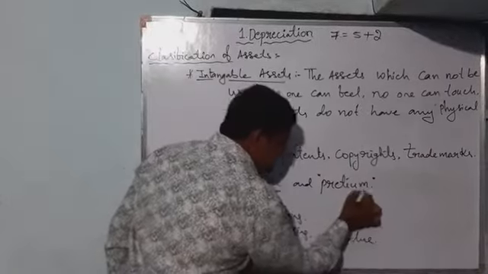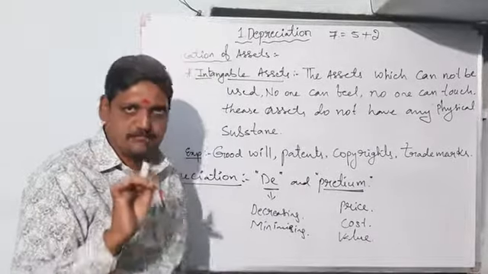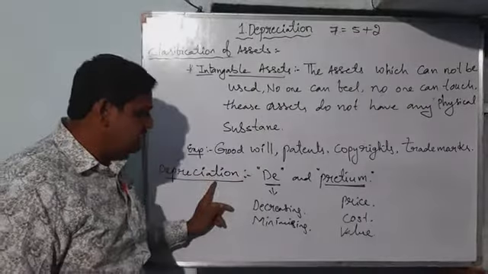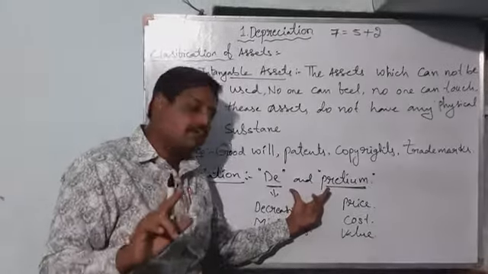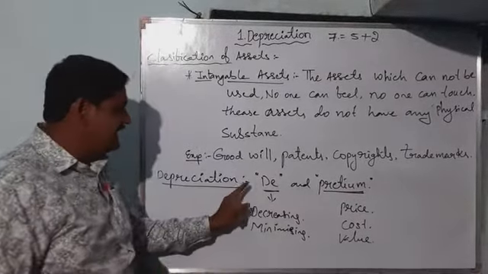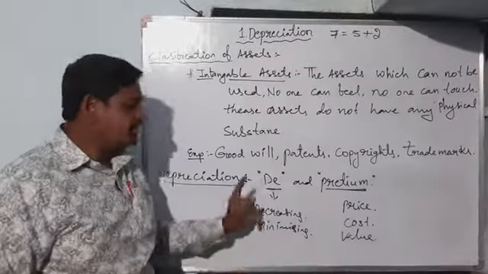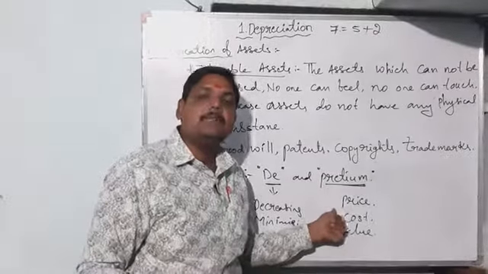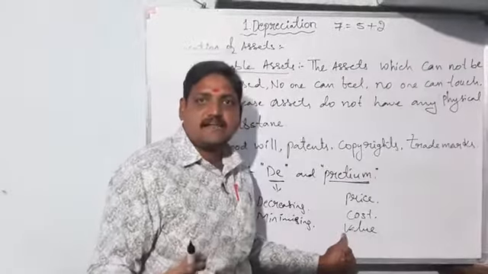This depreciation word is derived from a Latin word, which is a combination of two words, De and Pretium. De is nothing but decreasing or minimizing. Pretium is nothing but price or cost or value. Understood or not? Okay, right.